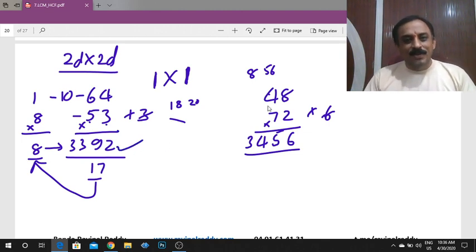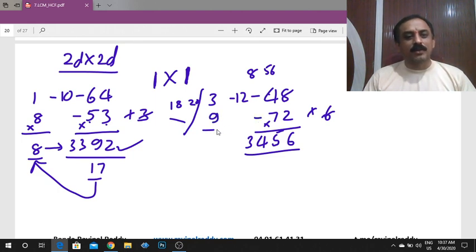Next one, 48. 4 plus 8 is 12. 12 is a two digit number, so again find the sum of the two digits. 1 plus 2 is 3. 72: 7 plus 2 is 9. Now it is multiplication, so multiply these two digit sums. 3 into 9 is 27.